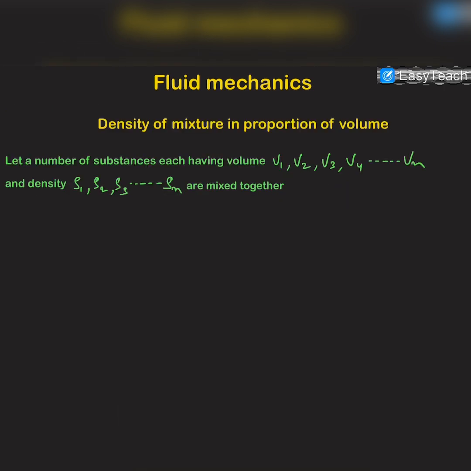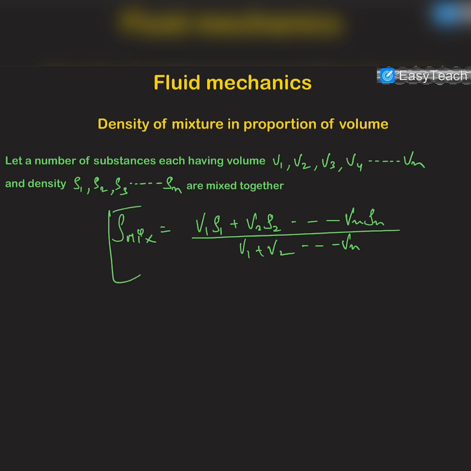Now, when the liquids are mixed in the proportion of volume, the density of the mixture will be equal to m total divided by V total. The total mass will be volume into density, so V1 rho 1 plus V2 rho 2 up to Vn rho n, divided by the total volume, which is V1 plus V2 up to Vn. This will be the total mixture density.